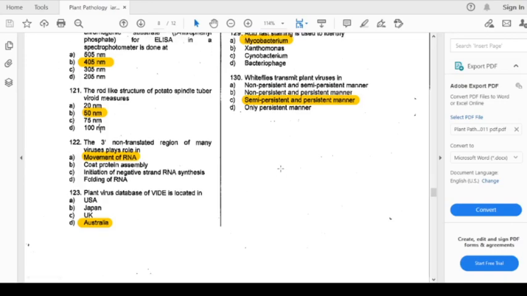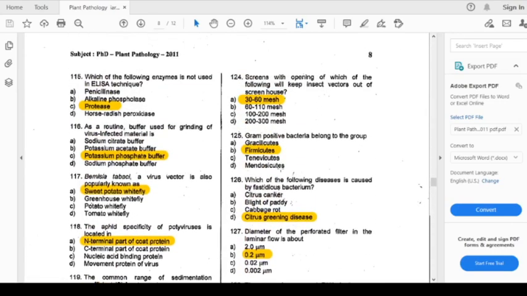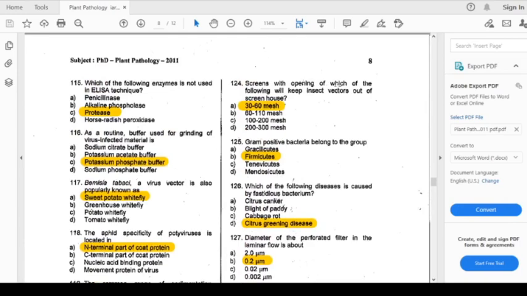Now we will come to question number 124. Screens with openings of which of the following will keep insect vectors out of the greenhouse? That is 30 to 60 mesh, 60 to 100 mesh, 100 to 200 mesh, and 200 to 300 mesh. The answer is 30 to 60 mesh.